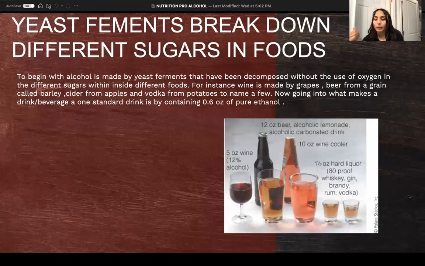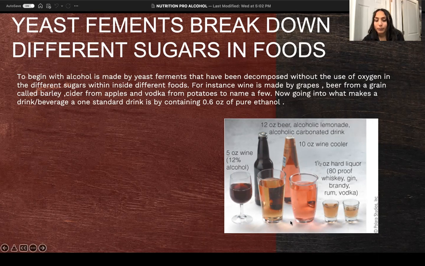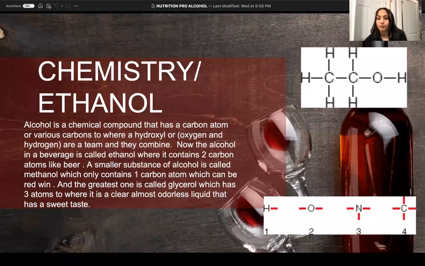Now, what makes a drink or beverage one standard drink is containing 0.6 ounces of pure ethanol. As seen here in the picture, we have wine, beer, wine cooler, all different types of beverages, and they all measure different ounces, like 5, 12, 10. Even though they measure different ounces, they all contain the same amount of pure ethanol, which is 0.6.